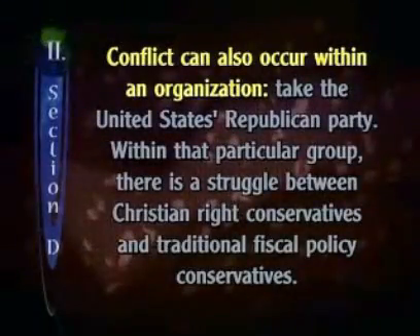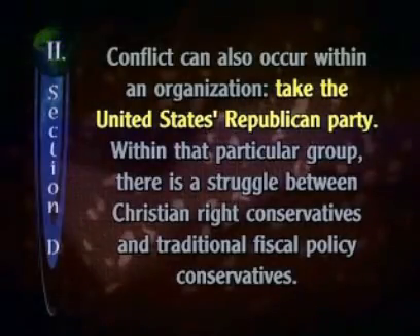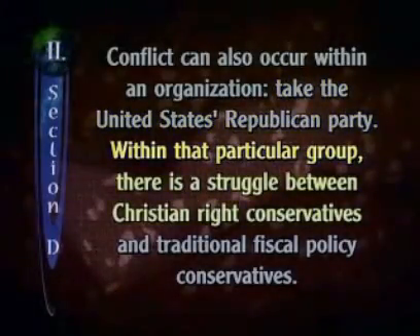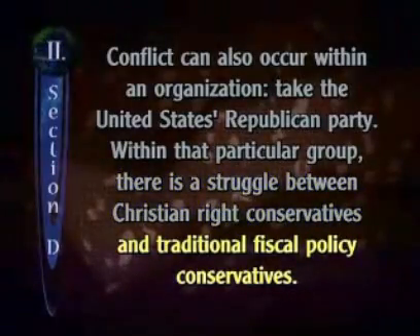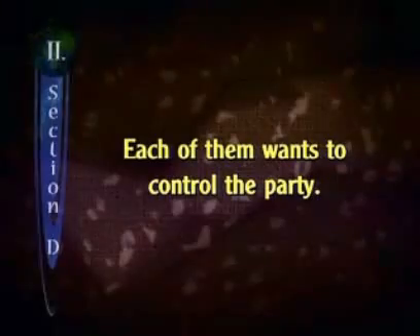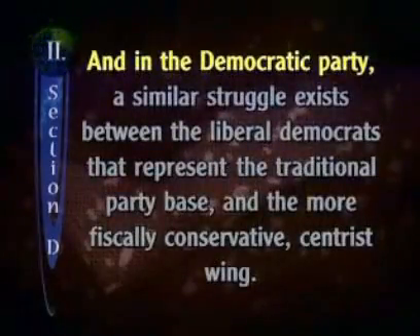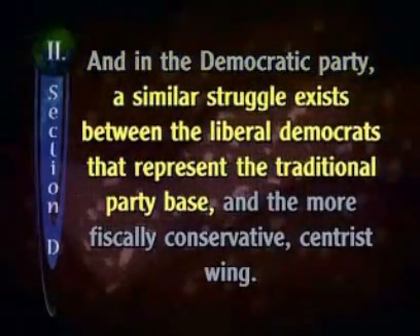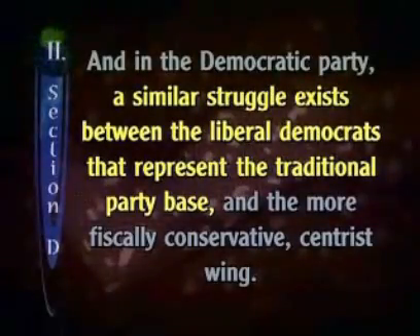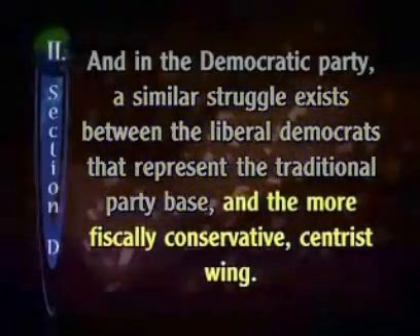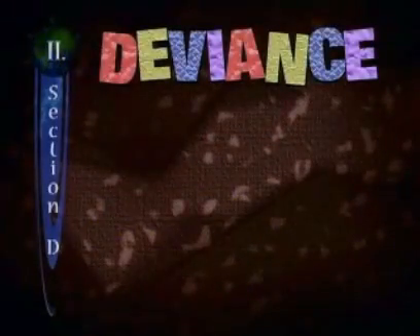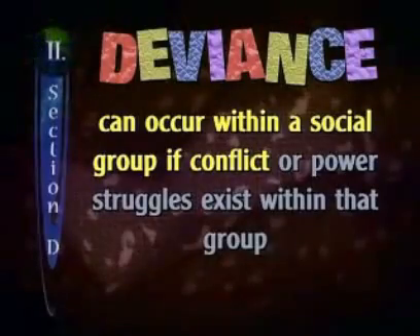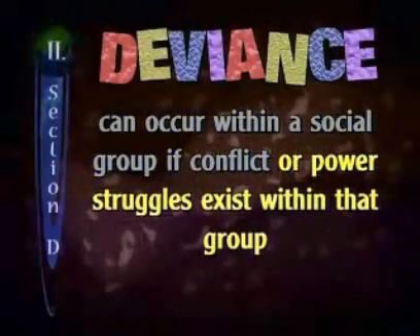Conflict can also occur within an organization. Take the United States Republican Party. Within that particular group, there is a struggle between Christian right conservatives and traditional fiscal policy conservatives. Each of them wants to control the party. And in the Democratic Party, a similar struggle exists between the liberal Democrats that represent the traditional party base and the more fiscally conservative centrist wing. Thus, deviance also can occur within a social group if conflict or power struggles exist within that group.